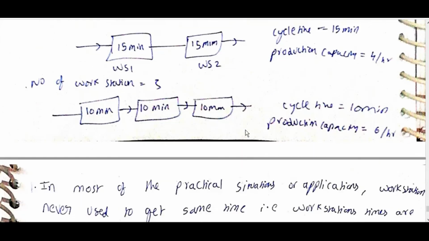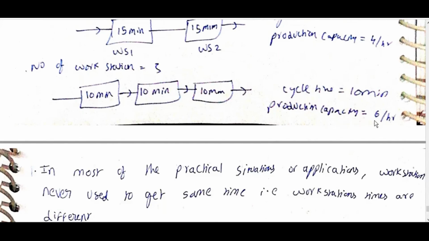WS1, WS2, 15 minutes. 10 minutes cycle time is equal to 10 minutes. Production capacity is equal to 6 per hour.